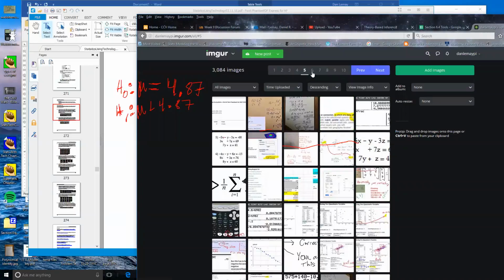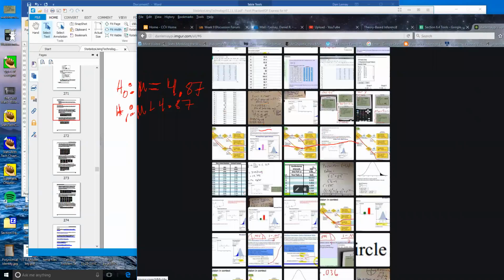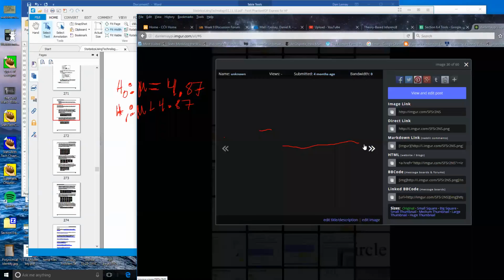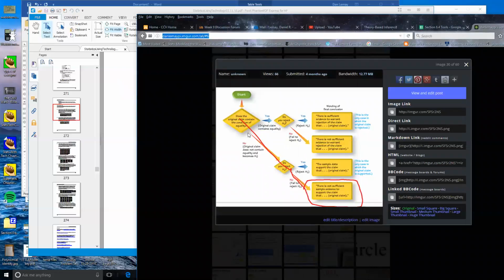Let's see, is it on page 6? So I'm looking for one where I did not, here, it's this one. Let me erase this. So what I've got is a sample, let me get this on a bigger screen for you.